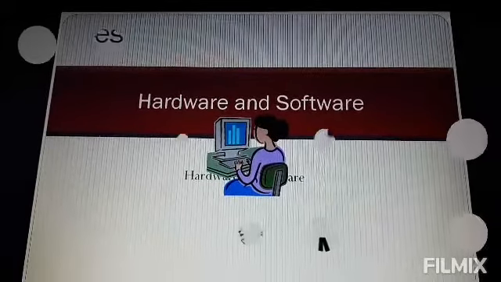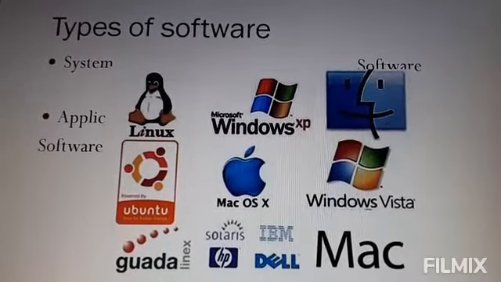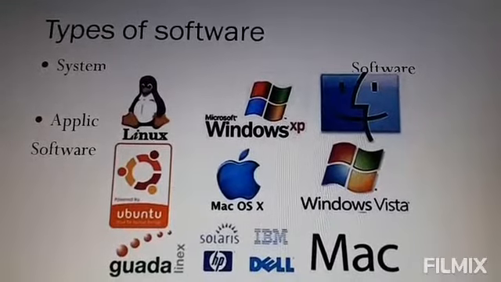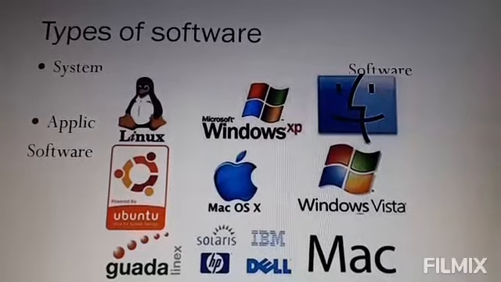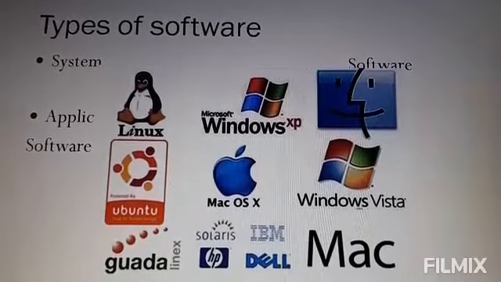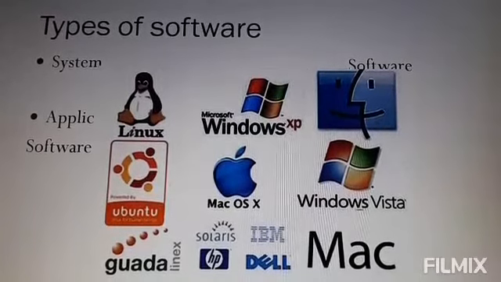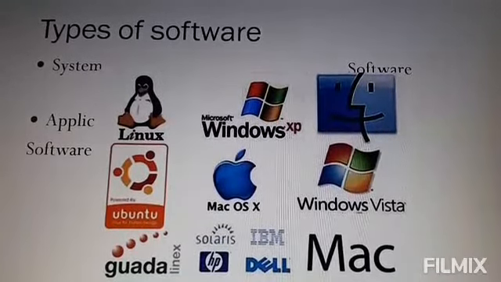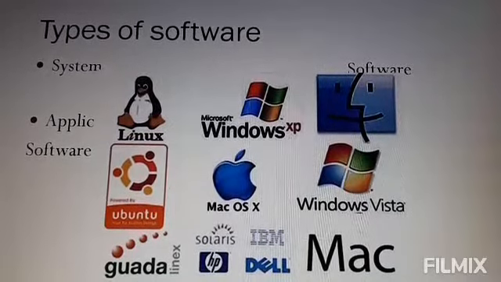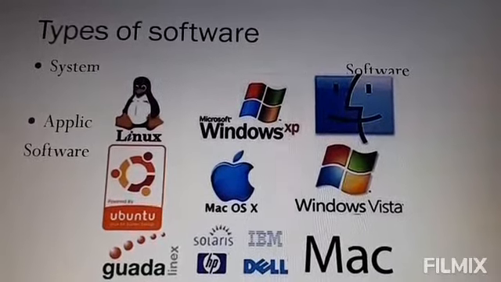Types of software. There are two types of software, system software and application software. System software is also known as system package. It is a set of one or more programs designed to control the operations of a computer system. These programs do not solve specific problems but provide a platform to assist in the use of computer system by performing specific tasks. Example is operating system.